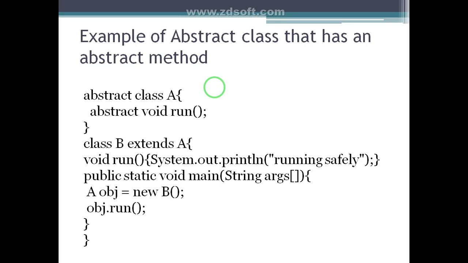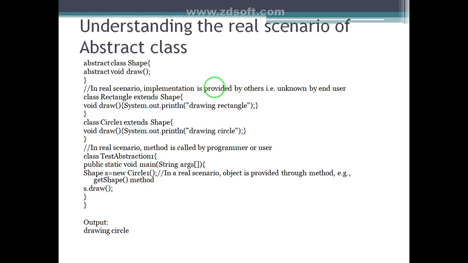Now in this example, I have created a reference variable of the base class and assigned the memory of the subclass to it. Then it calls the overridden method of the child class, object.run. So the output is running safely. This is a simple example.